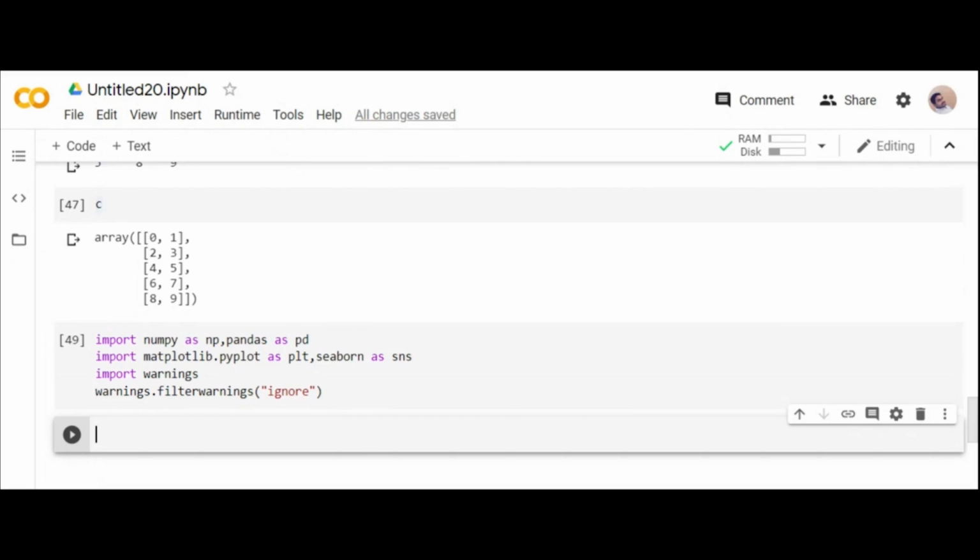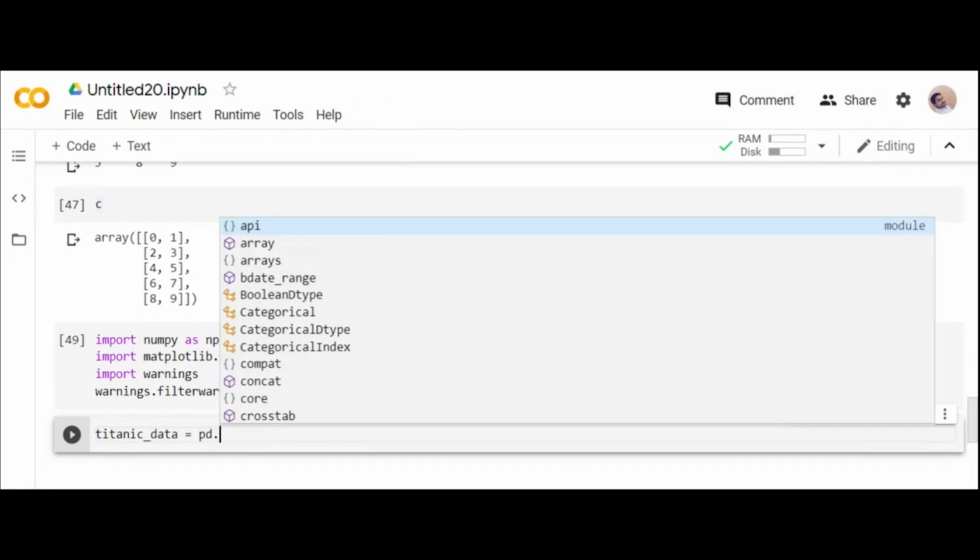Then the next step is to read the data set, titanic_data equals. If you want to read any CSV files or Excel sheets, you have to use the pandas library. That is the reason I have imported it. I have renamed pandas as pd, right? I need not create a data file because it is already an Excel sheet.